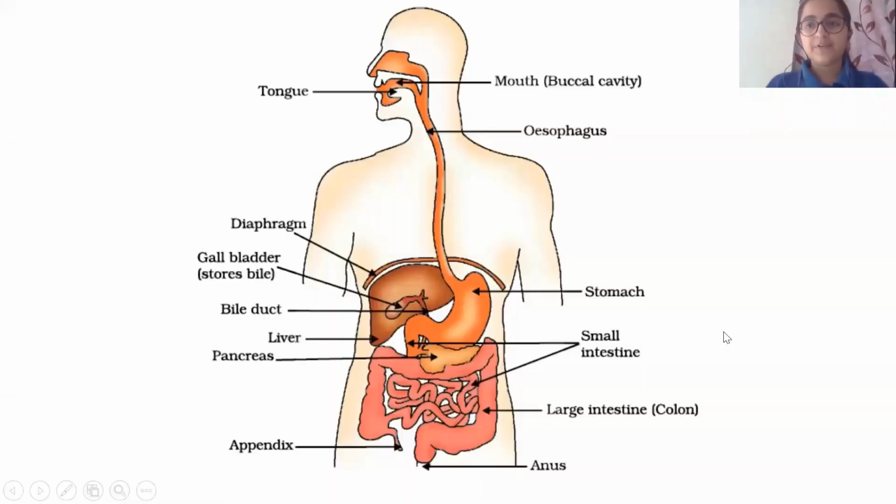Hey guys, welcome to Decode NCERT, and today we are going to be talking about nutrition in animals. This is a 10th standard biology topic from the chapter Life Processes.